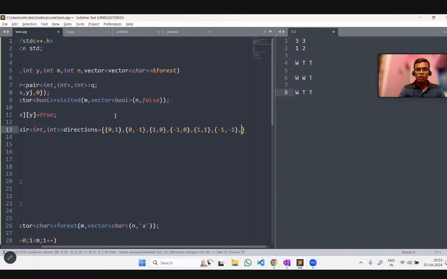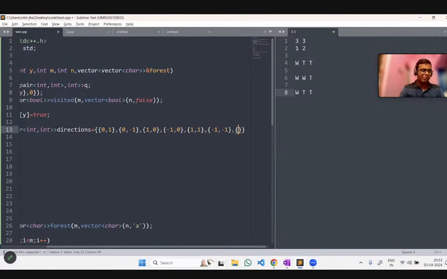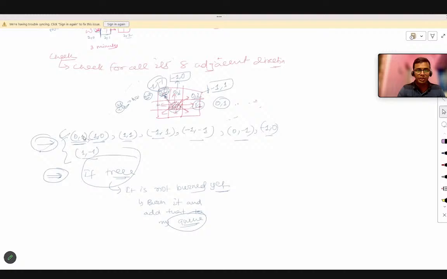What will the other directions be? You can answer in the comments. We have taken 0, 1, 0, -1, 1, 0, -1, 0. Let me take the others: 0, 1 is taken, 1, 0, 1, 1, -1, -1, and -1, 0 has also been taken.